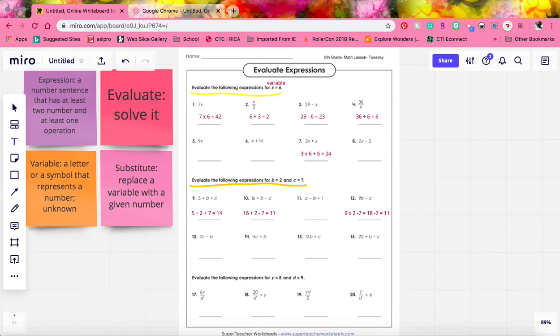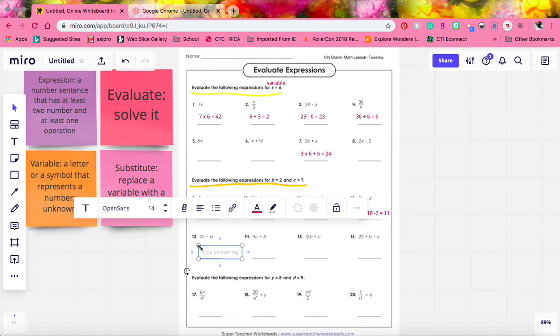And let's look at 13. 7c minus b. So 7 times c. Another way we can show this is to put the variable inside parentheses so we don't get confused with an x and a multiplication symbol. So 7 times c, or 7, minus b, or 2. And then we can evaluate. 7 times 7 is 49, minus 2 is 47.